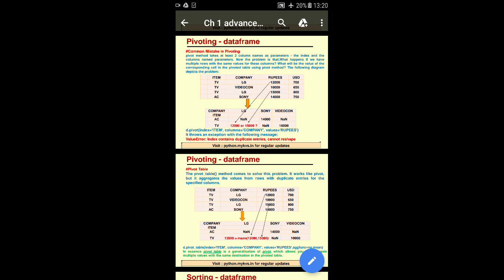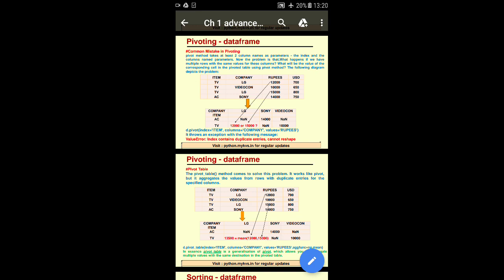Next is Sony 14,000, Videocon 10,000. So this is the difficulty we get when the item name and company name are the same, but the price is different.